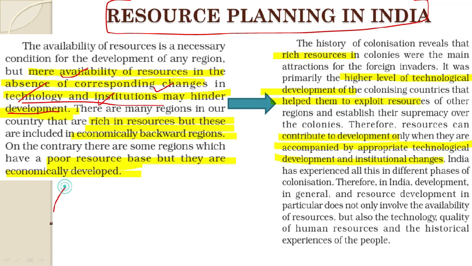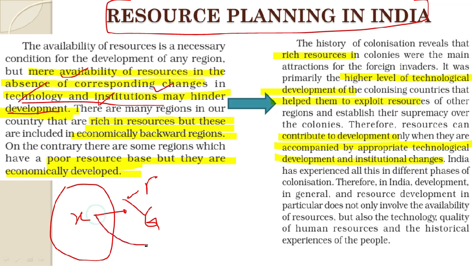Clear? So for example, if we found that we have some iron ore in this region, then we also need some institutions here. Institutions would carry out research, and government institutions will help in further development of that region, which will help in providing jobs and employment. For example, if we find iron ore, then we'll also devise some methods and techniques and employ technologies to exploit that iron ore. For that we'll have to give employment to the laborers, and therefore with all that we can develop the resource.